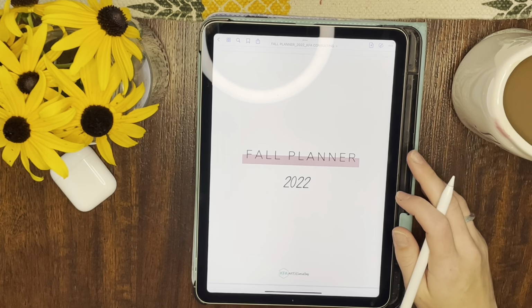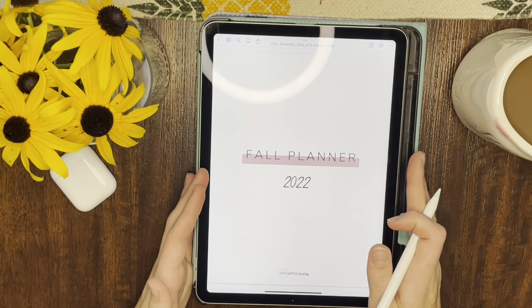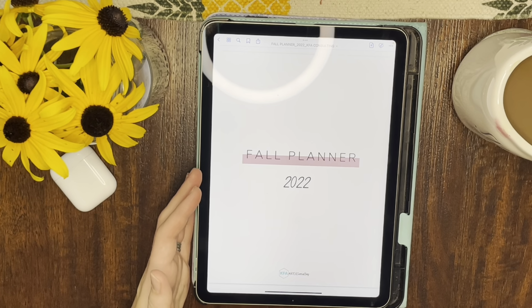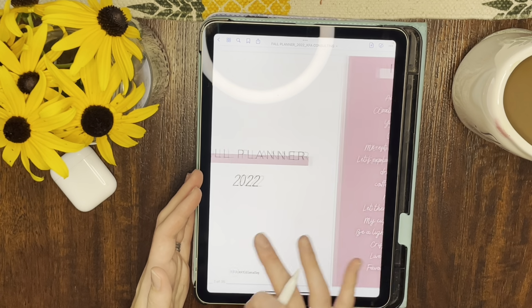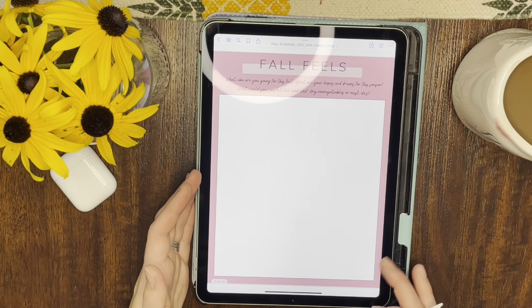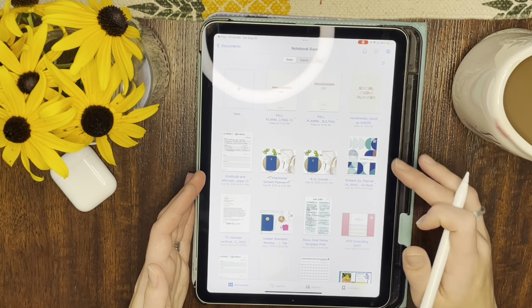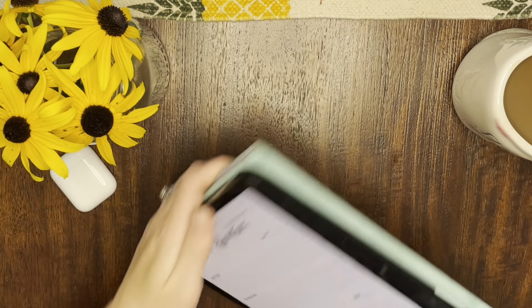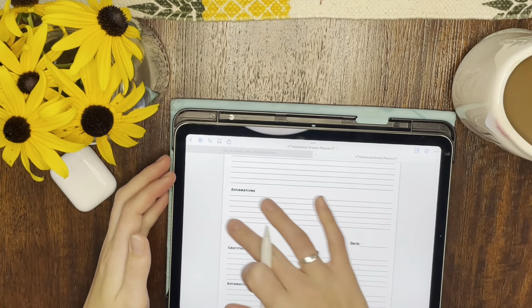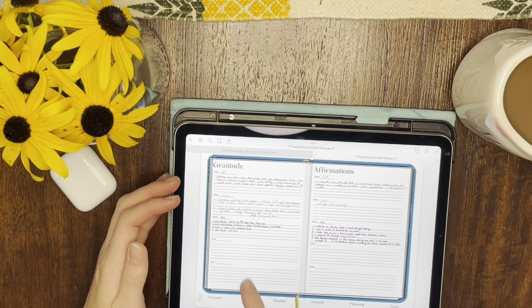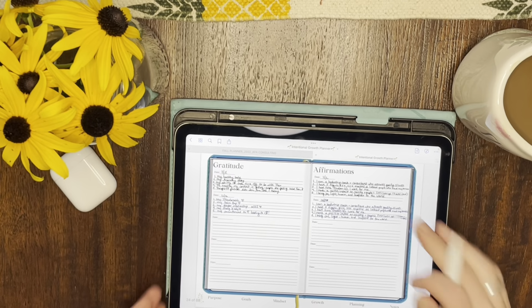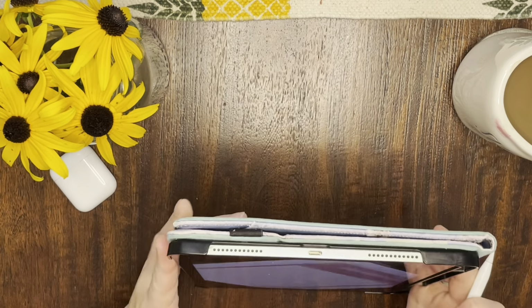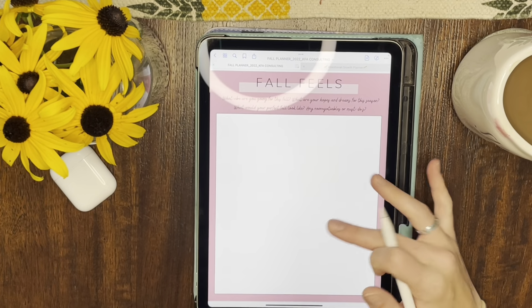So this is what it looks like in GoodNotes. And the previous planners that I've made are all horizontal. So this is my first vertical planner. So if you want to check out my other planners, let me just show you my intentional growth planner. So I have it so that you fill it out horizontally. So I'm very excited to have this one, which is all vertical.